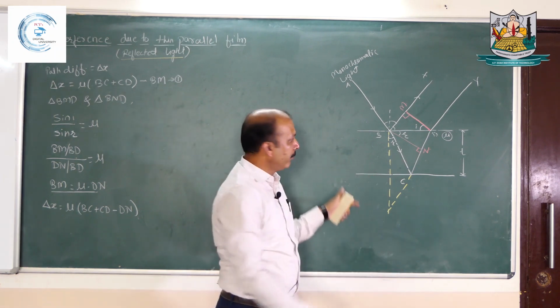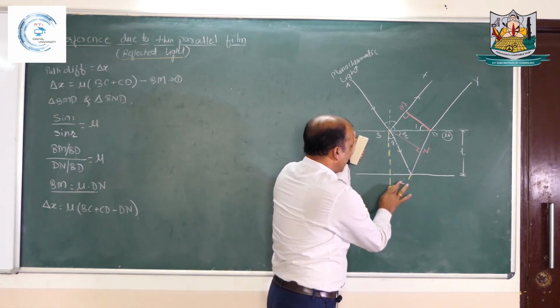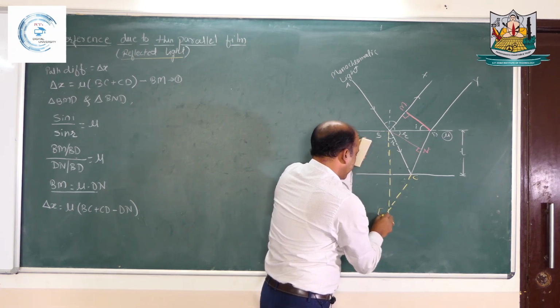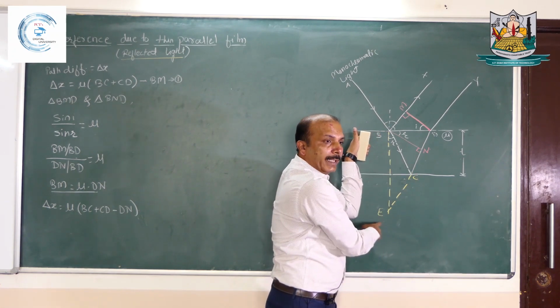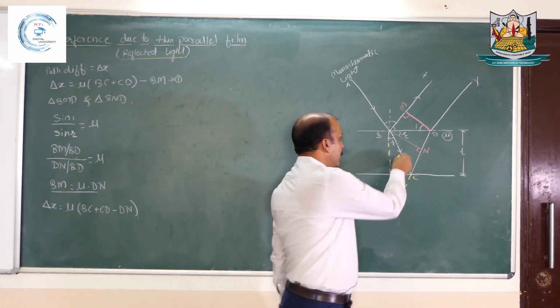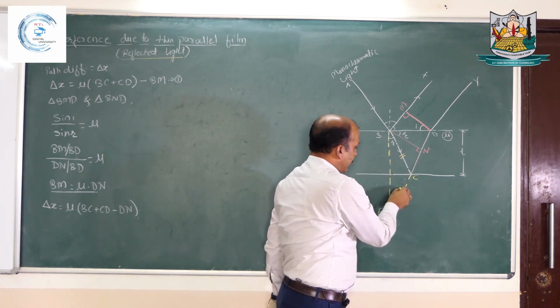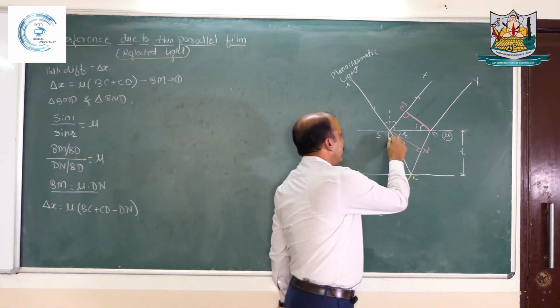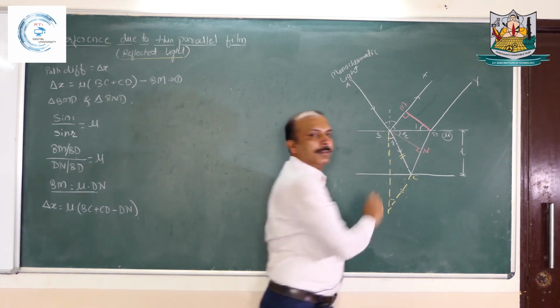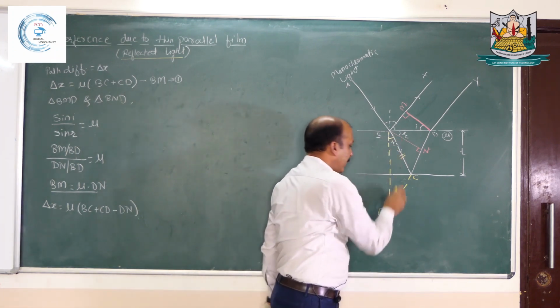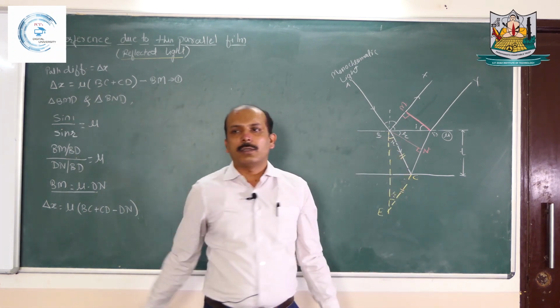And now you can see we are getting an isosceles triangle. Let us say this point is C and this is E. This BCE is an isosceles triangle in which this BC and CE are equal and these two angles are also equal. So if this angle is angle of refraction, then this is also r.